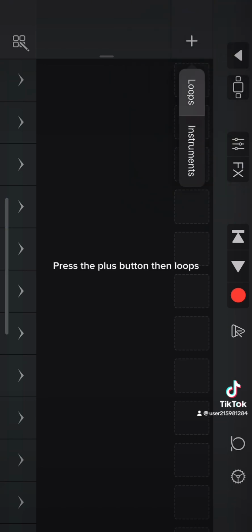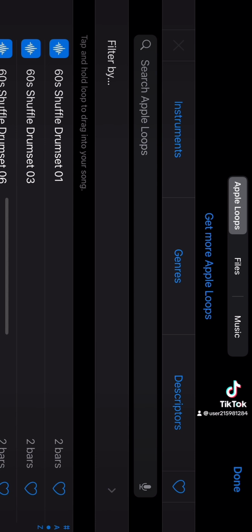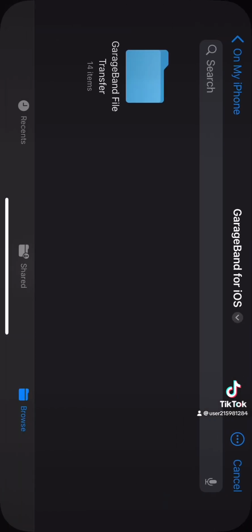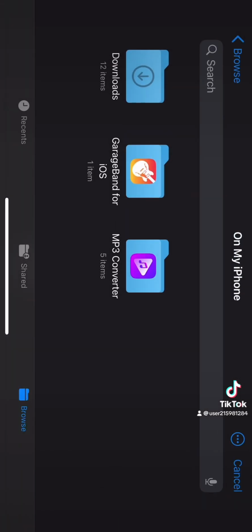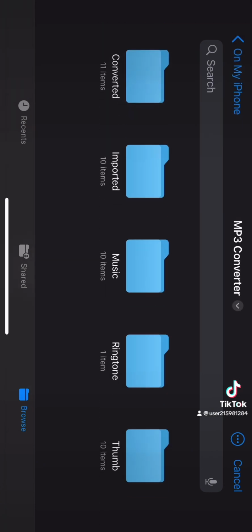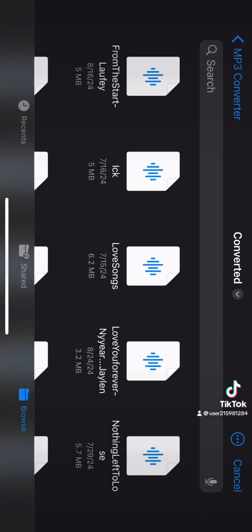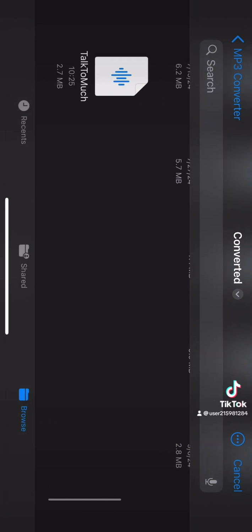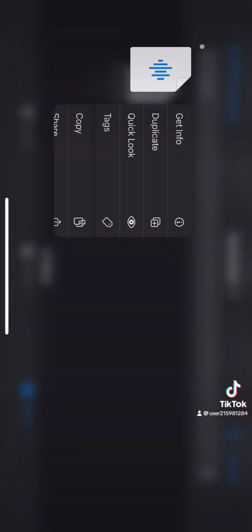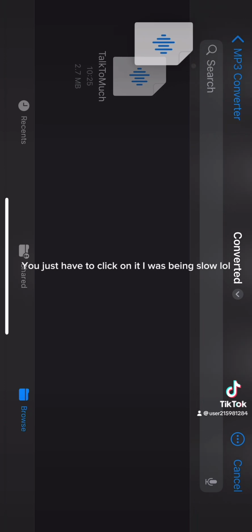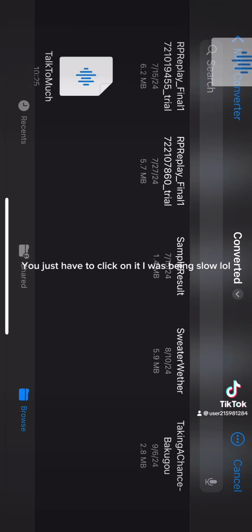Press the plus button, then Loops. Go on Files, then click on This iPhone, and click MP3 Converter. I made ringtones before, so I have many converted projects, so don't worry about it. You just have to click on it. I was being slow, lol.